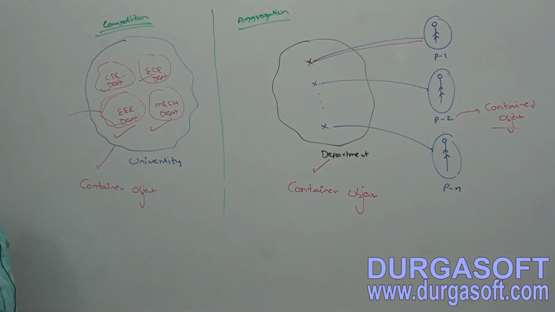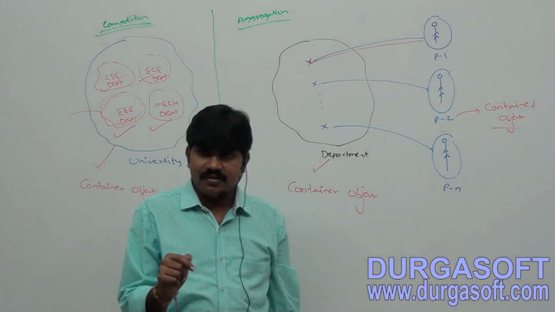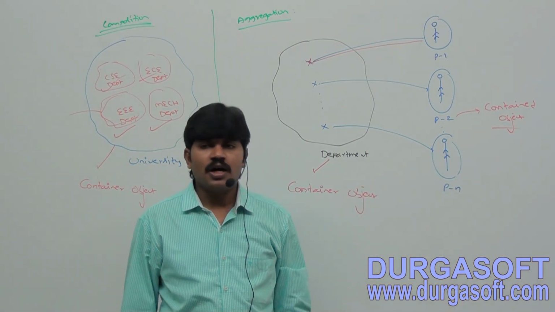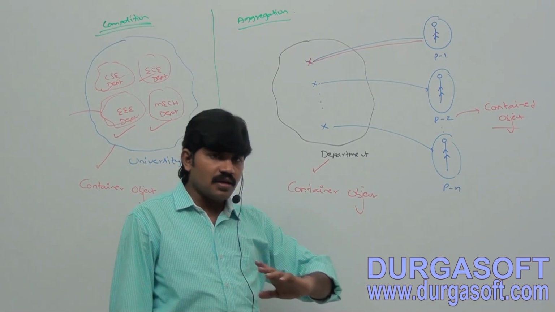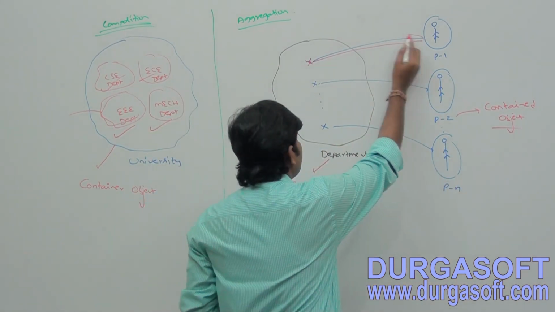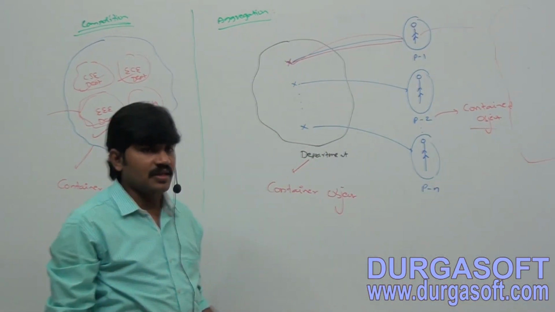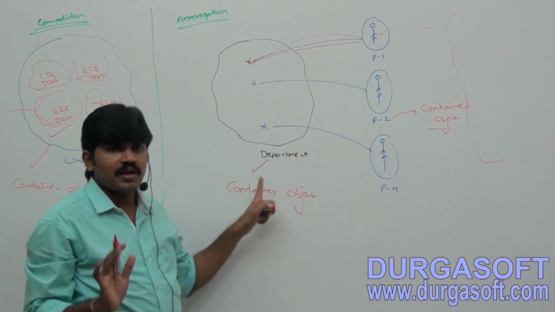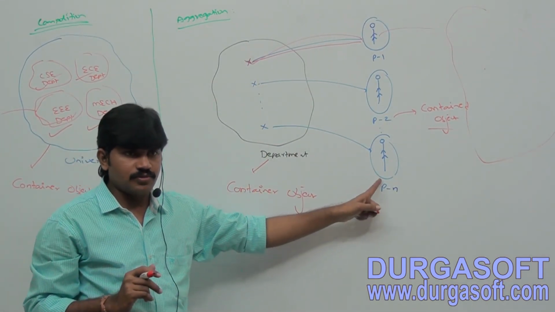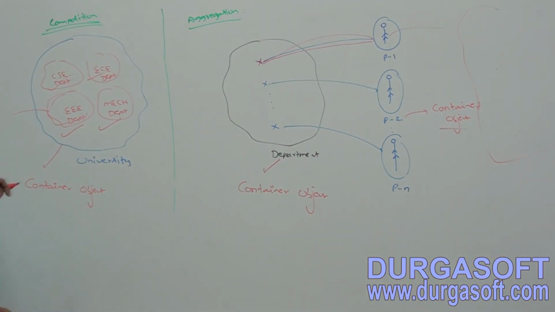Sir, a department should be there within the university only, but a professor can provide service even from outside. After completing his classes, he may go out, or otherwise the same person can work in this department, and can work in some other department also. Are you getting that? So the container object just holds references of contained objects, but in composition the container object holds contained objects directly. Have you observed the difference, right?